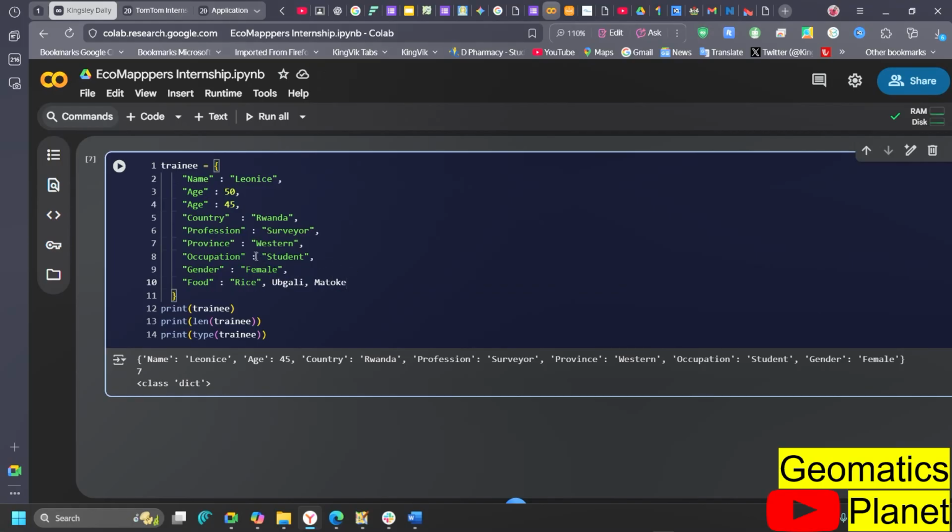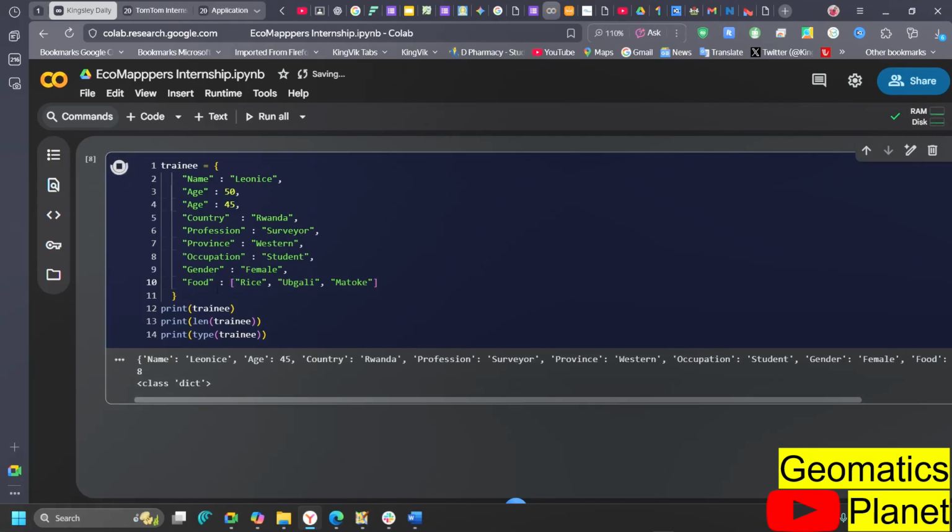So how do you put more than one thing inside? The way we can put it inside is by using this here. You put it in the same pattern that it is, and also remember to separate with commas, and then put them in a list like this. Then when you run this particular thing, you can see now that it goes in here.